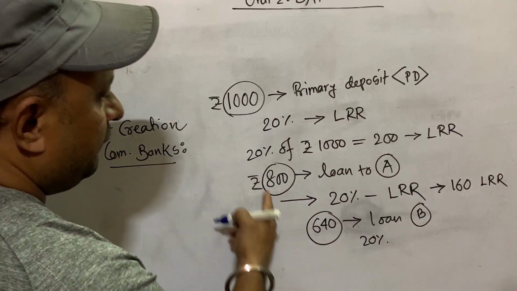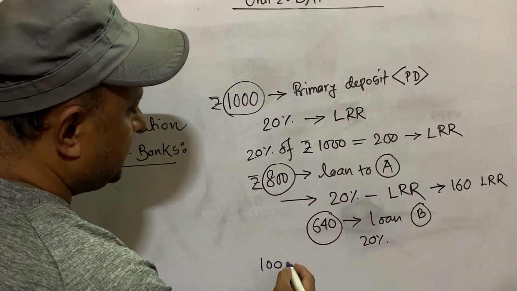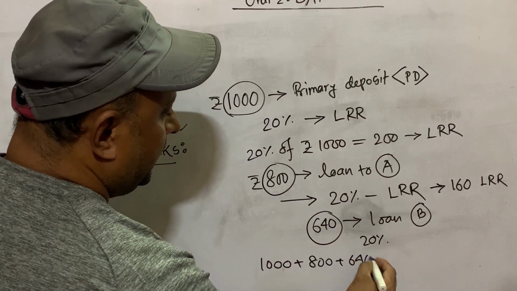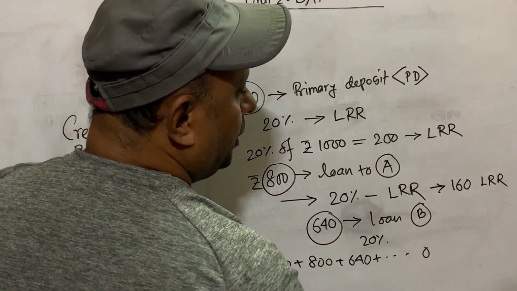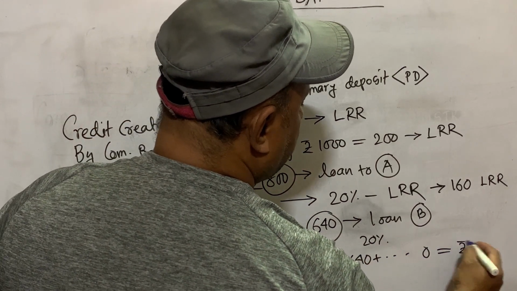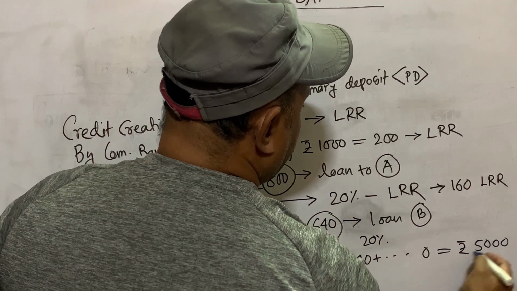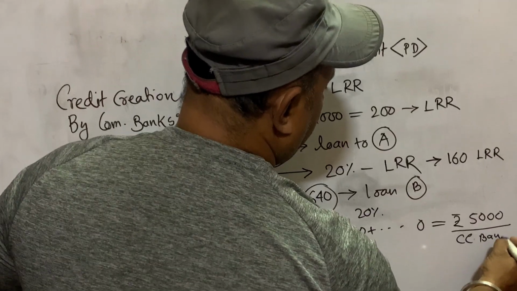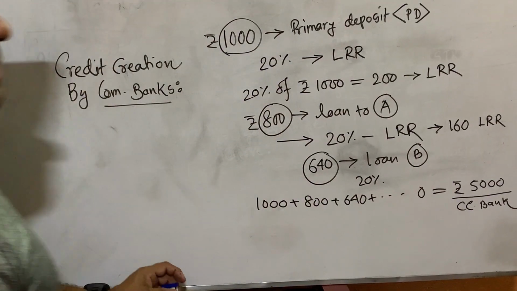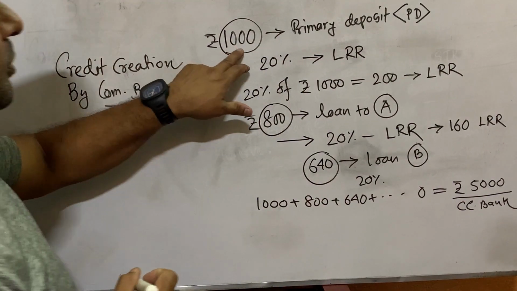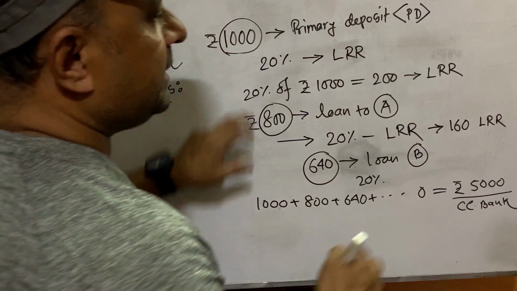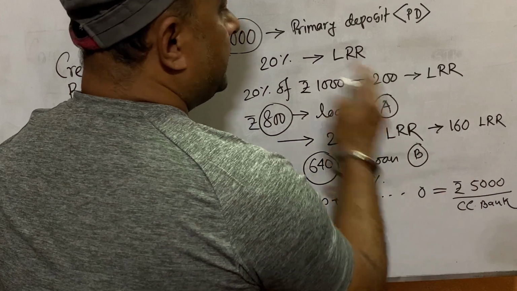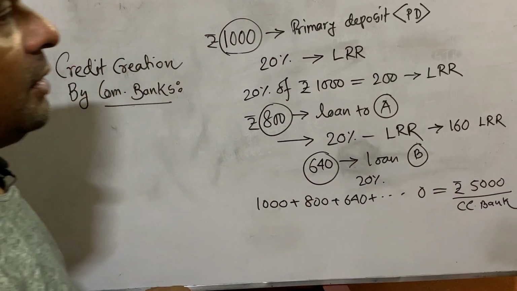If we continuously add these numbers, 640 and so on up to 0, it will be rupees 5000. This is the credit creation of the bank. Starting with the primary deposit of rupees 1000, the bank is able to create 5000 rupees as credit creation. This is the credit creation policy of the commercial bank.